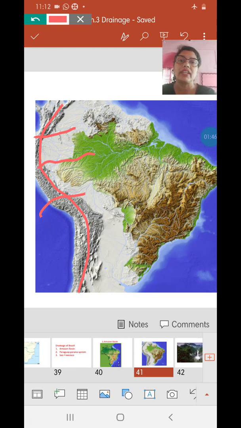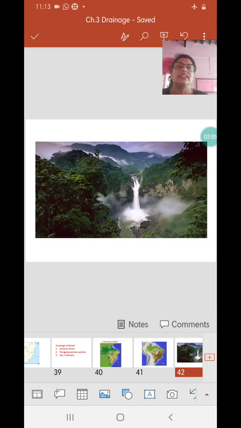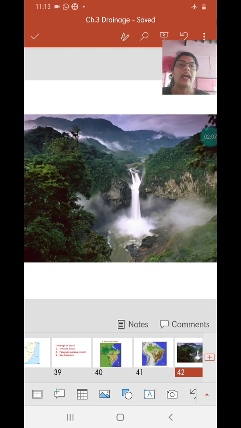The country from where it originates is Peru. From the eastern slopes of the Andes Mountains in Peru, the river Amazon originates and then flows eastwards. This is the source of river Amazon in the Andes Mountains.